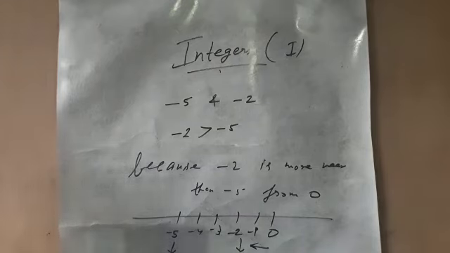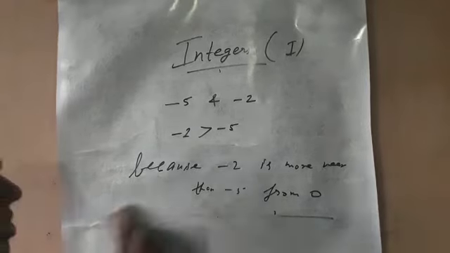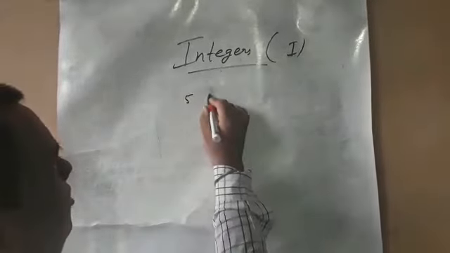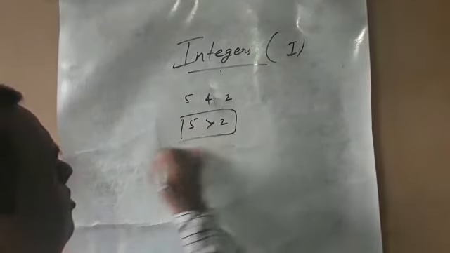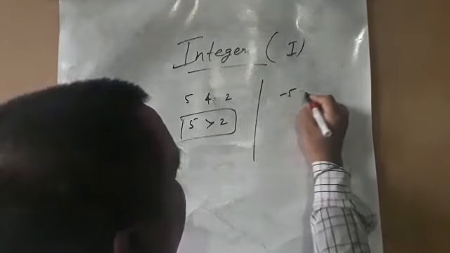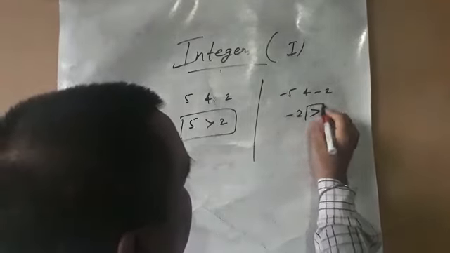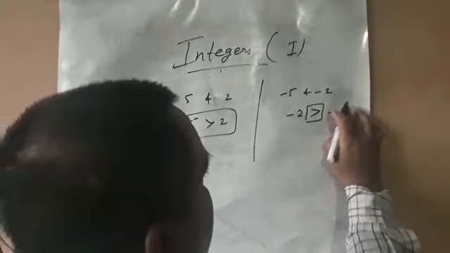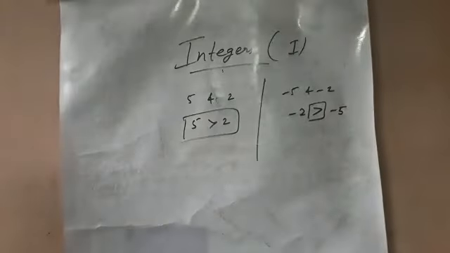Is it clear? But in ordinary cases, if you take positive integers, both numbers are positive, just like 5 and 2. So 5 is greater than 2. But in the case of negative integers, such as minus 5 and minus 2, minus 2 is greater than minus 5 because minus 2 is nearer to 0 than minus 5. Is it clear? This is a very important concept regarding integers.